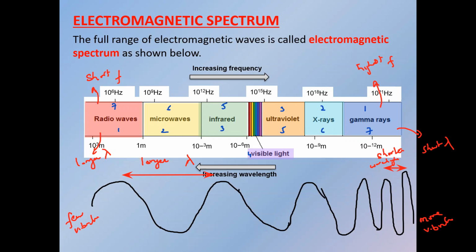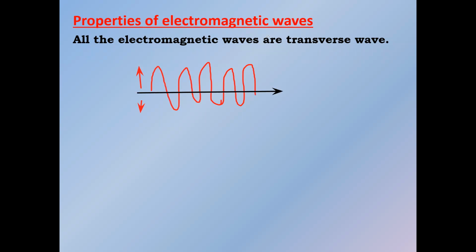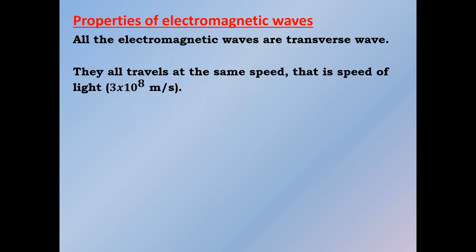So what are the characteristics or properties of all these electromagnetic waves? They are all transverse. What is the meaning of transverse? It means the vibration is perpendicular, or 90 degrees, to the direction of the wave. The vibration is up and down while the wave is traveling towards the right or left. That's why we call them transverse. They all travel with the same speed in vacuum, which is 3 × 10^8 m/s. And they can all pass through vacuum and do not require a medium.